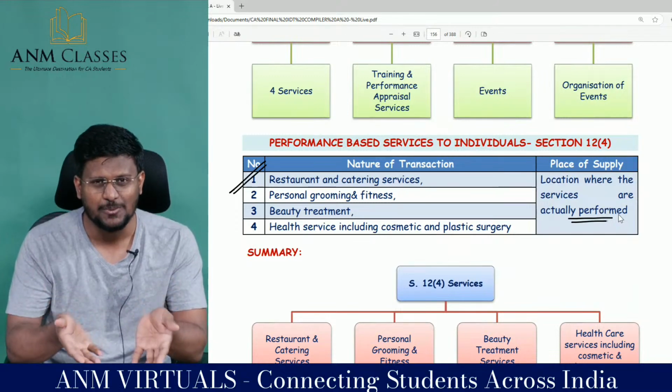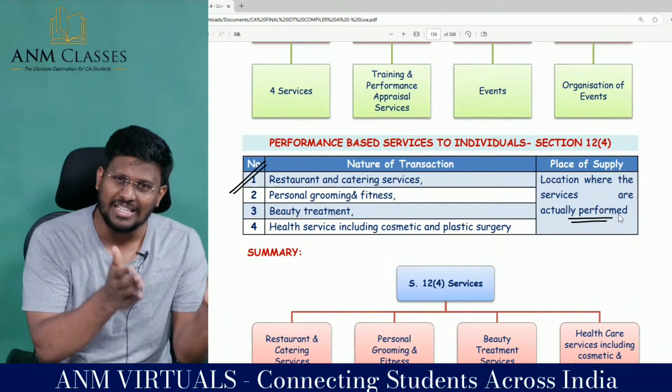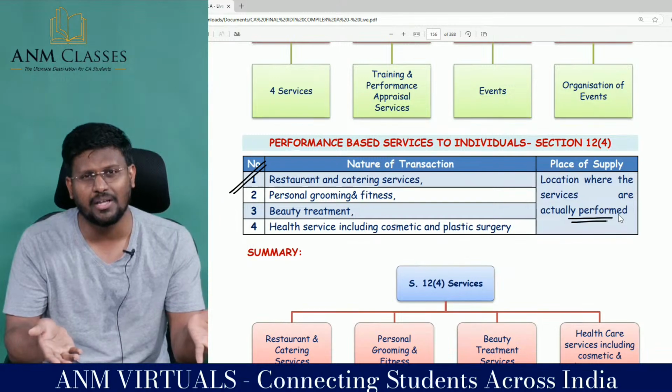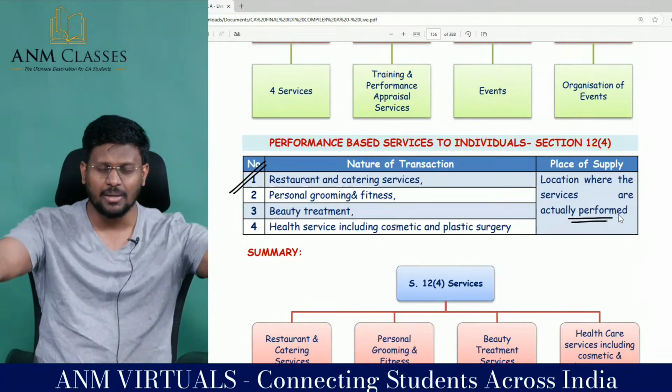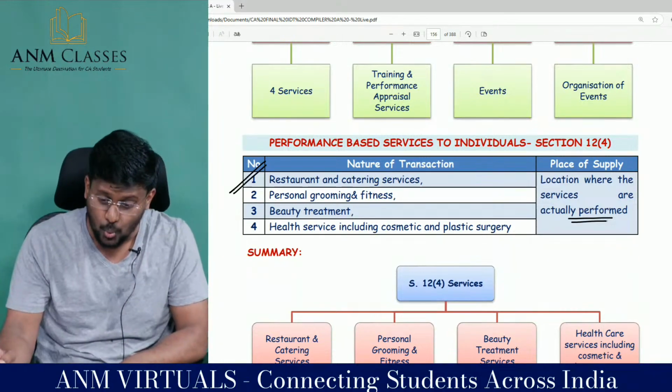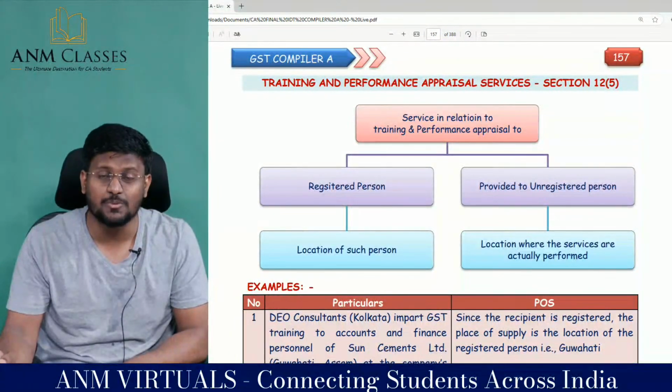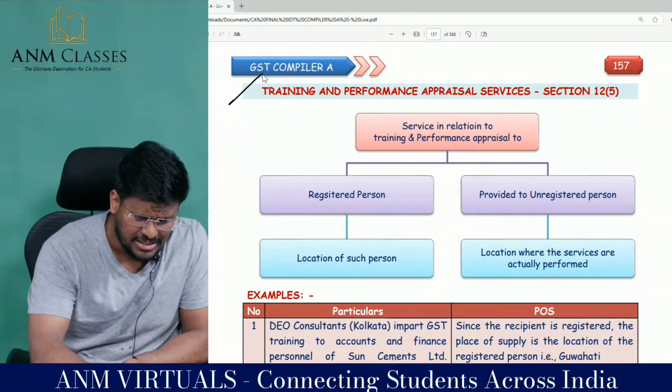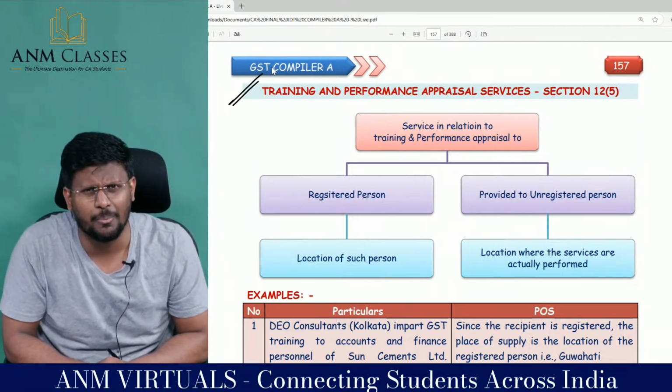That means where these things are, that is the place where the consumption is happening. Where the gym is, that is the place where we are going and consuming the gym. So place of supply is the place where the service has actually been performed, with regard to 12 subsection 5, training and performance appraisal services.